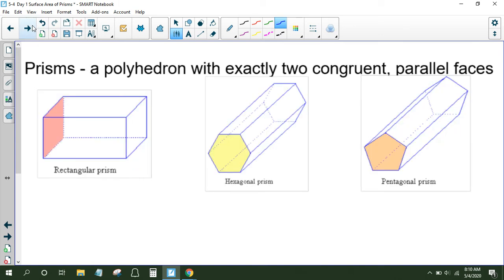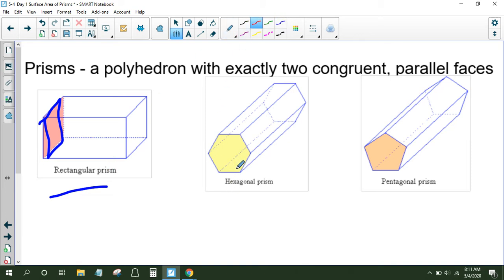Okay. So let's talk about some other types of prisms, okay? So we said that we could name them according to their bases. Okay, so this first one is a rectangular prism because its bases are rectangles.